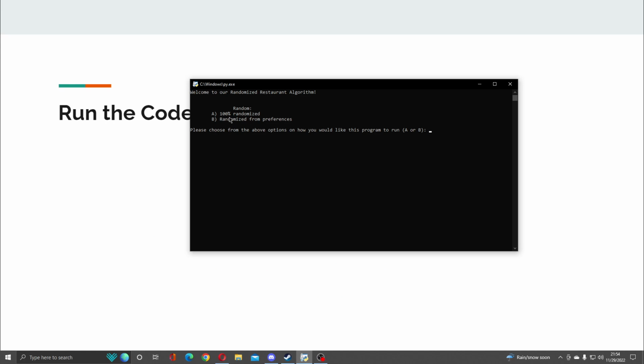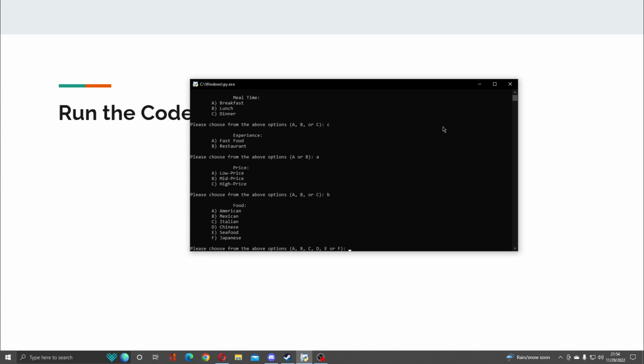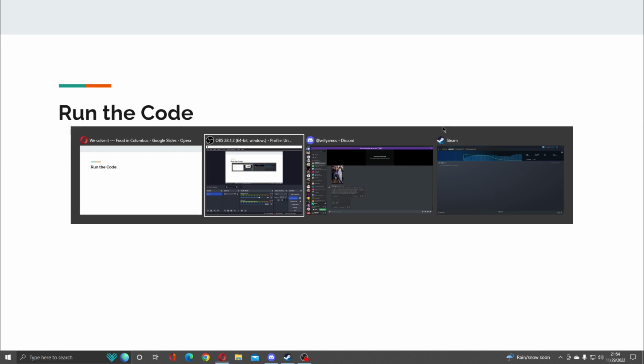Here we are. We got our code brought up, and the first thing it asks us is if we want it randomized or randomized from preferences. So we're gonna do B, randomized from preferences. And as you can see, it's not cap sensitive. Now it asks us our mealtime: breakfast, lunch, or dinner. We want dinner. Experience: fast food. Low, mid, or high price? Mid price. What food do we want? American, Mexican, Italian, Chinese, seafood, Japanese? American food. Okay, keeping it basic. What happened?